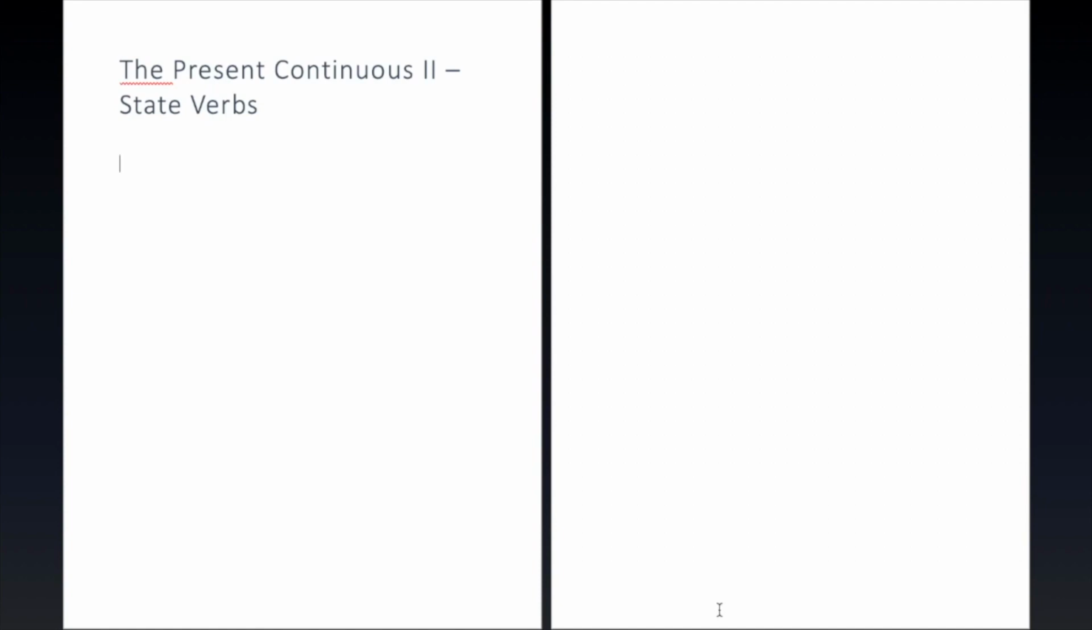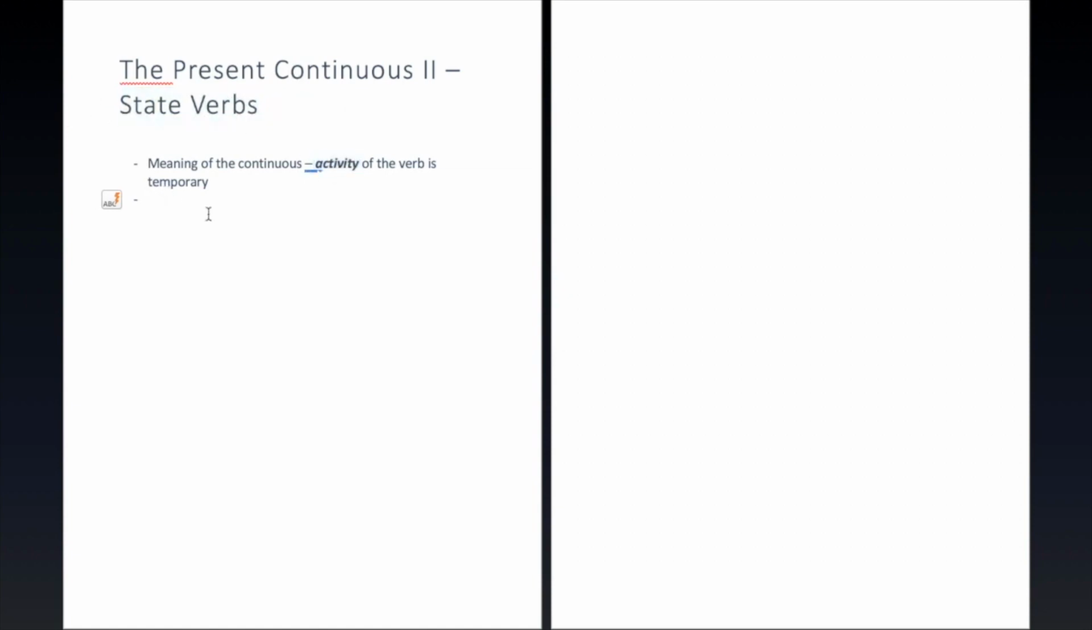Okay, so in our last video about the continuous, we said that we use the continuous when we want to say that the activity of the verb is temporary. And I think I pointed out that this word activity here was going to be important. And the reason that it is important has to do with the topic today, which is going to be state verbs.